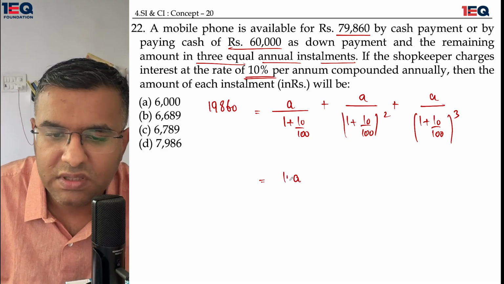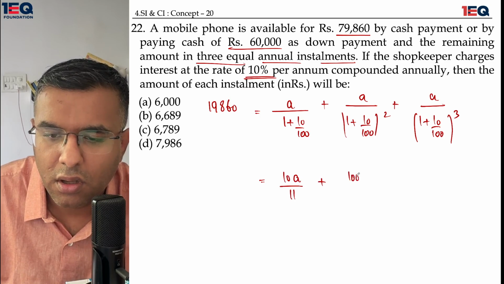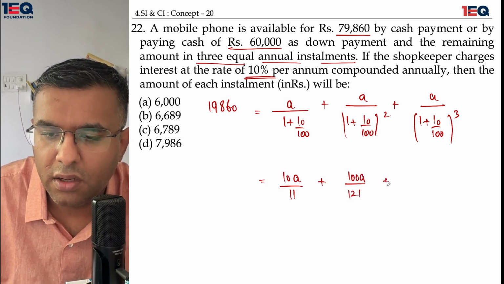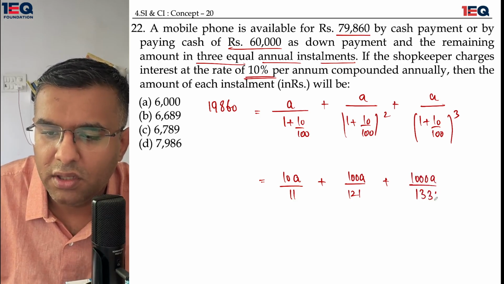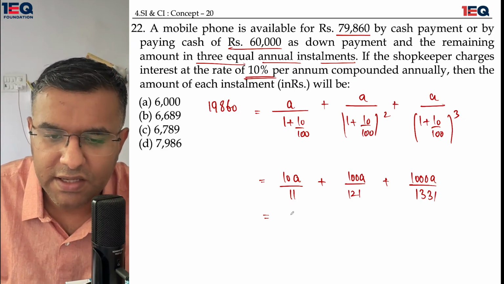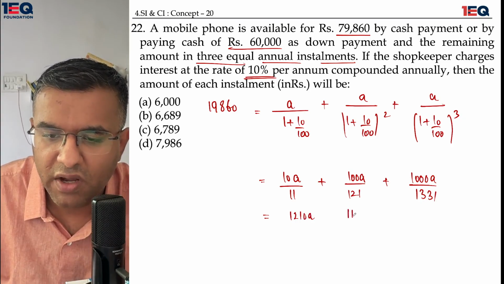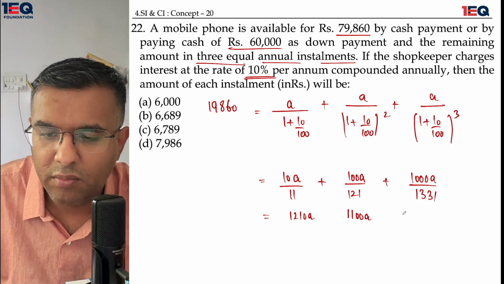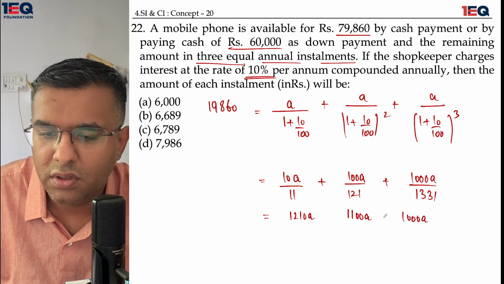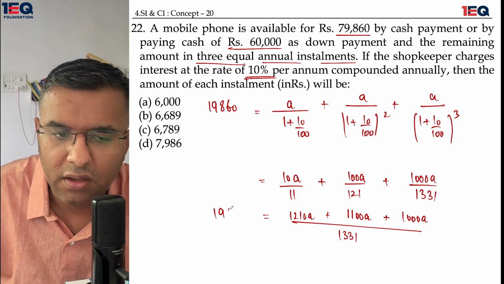So this is 10a by 11 plus 100a upon 121 plus 1000a upon 1331. When 121 is multiplied here, I'm simply taking the LCM. 1210a plus 1100a plus 1000a. The LCM comes out to be 1331 and 19860 comes here.